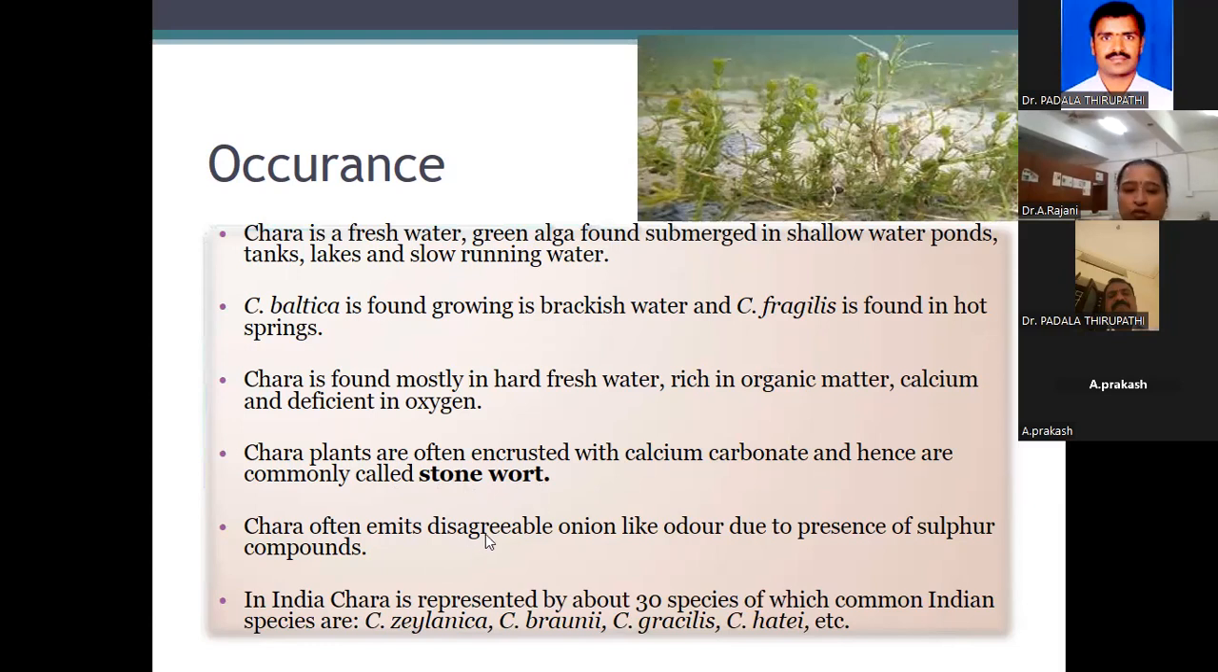Another feature is the onion-like odor. Chara emits a discernible onion-like odor due to the presence of sulfur compounds. The smell of this alga is an onion smell. Why is the onion-like odor there? Because a chemical compound, sulfur, is also present. That's why the smell is like that. In our India, 30 species are identified by scientists, such as Chara gymnophylla, Chara braunii, Chara gracilis. These are our Indian species of Chara.